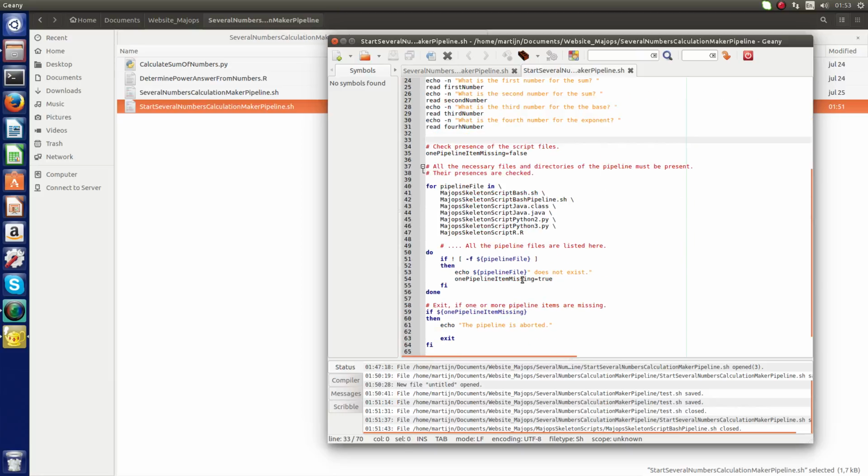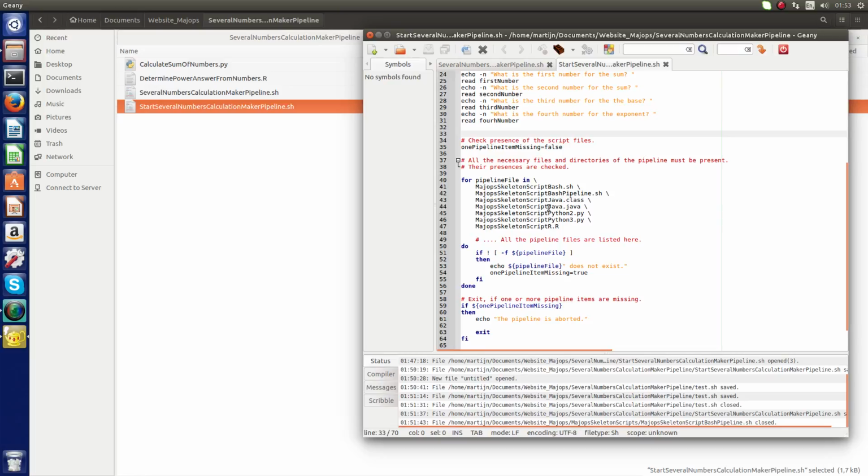And now we've come to the file presence check. Here we have to write down all the scripts we have in our several numbers maker pipeline. Now I shall do that. It's not very much, so it must be in alphanumerical order. So I begin with calculate sum of numbers.py.